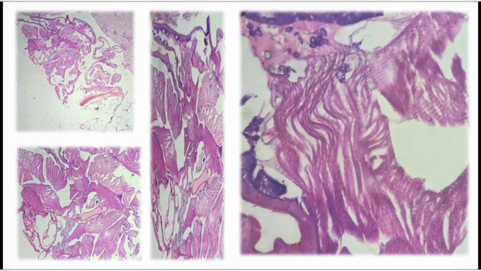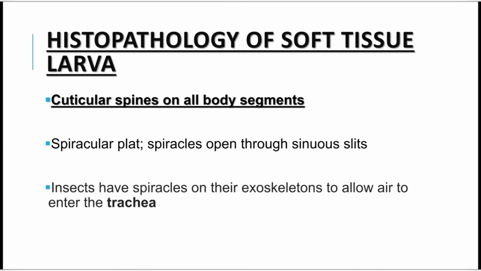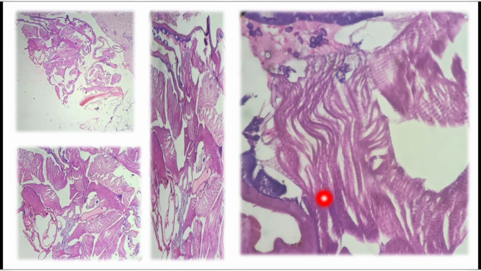See guys, this upper area is the epidermis and dermis. Now below the dermis, here in the fatty tissue we have seen the maggot. This is the maggot, right? If you see it in a higher magnification view, then this is the maggot. This is the histopathology showing the maggots. Here also you can see a maggot. So this is a maggot in which we can see a maggot body segment. Alright, so this is the body segment of the maggot.